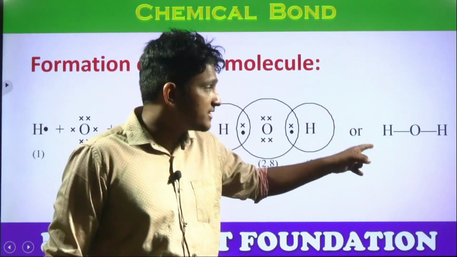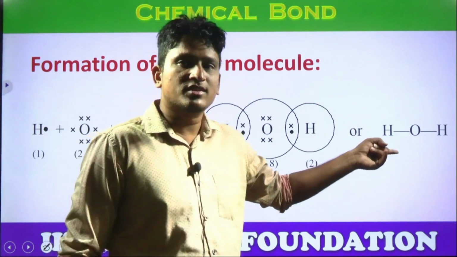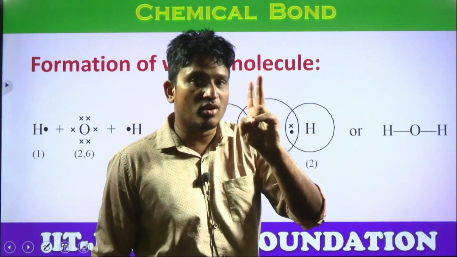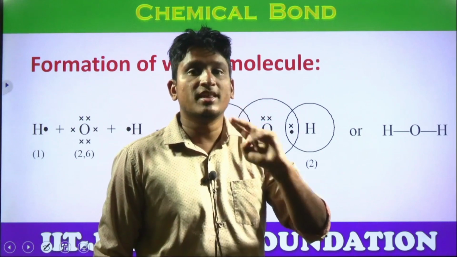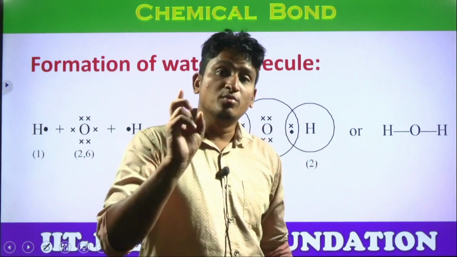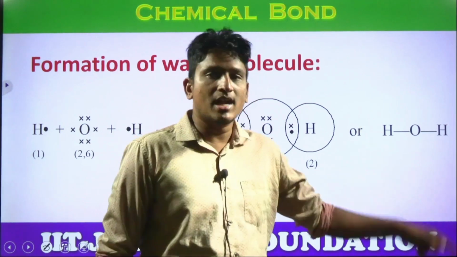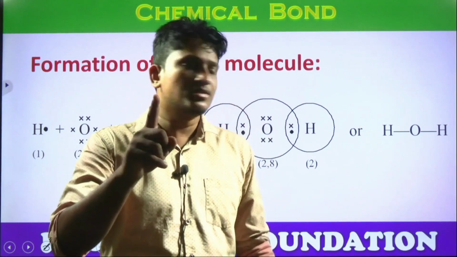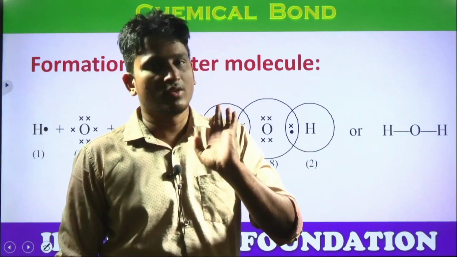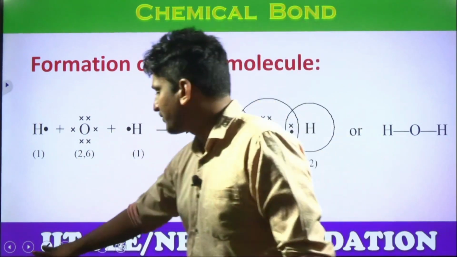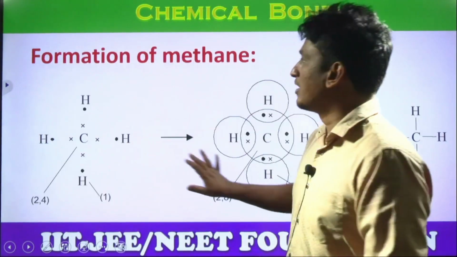So what is this bonding? Are these single bonds or double bonds? These are two single bonds, students. Then how do we say a double bond? If two bonds are present between the same two atoms, then it is a double bond. Here, between any two atoms, how many bonds are there? Only one bond. So two single bonds. Got the clarity? So now octet configuration and duplet configuration are all satisfied.